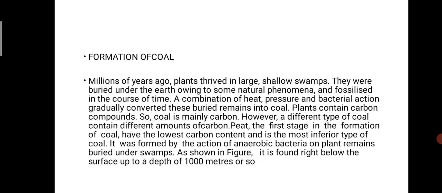Plants contain carbon compounds, so coal is mainly carbon. However, different types of coal contain different amounts of carbon. Peat is the first stage of the formation of coal and has the lowest carbon content, and it is the most inferior type of coal. That is how coal is formed.